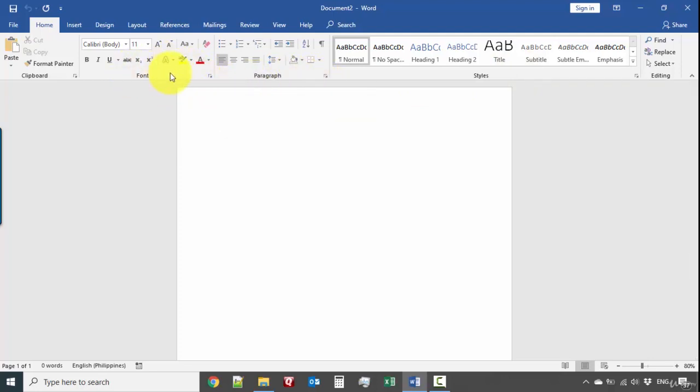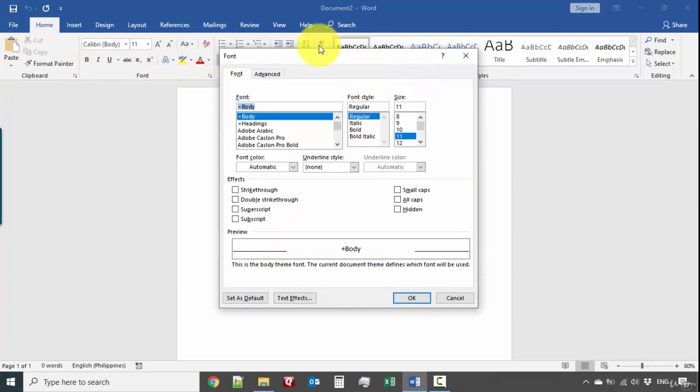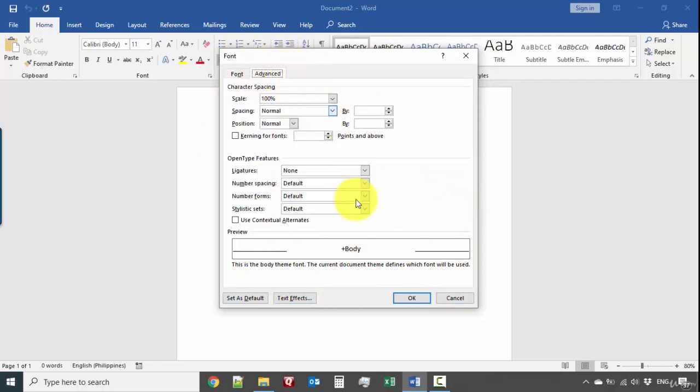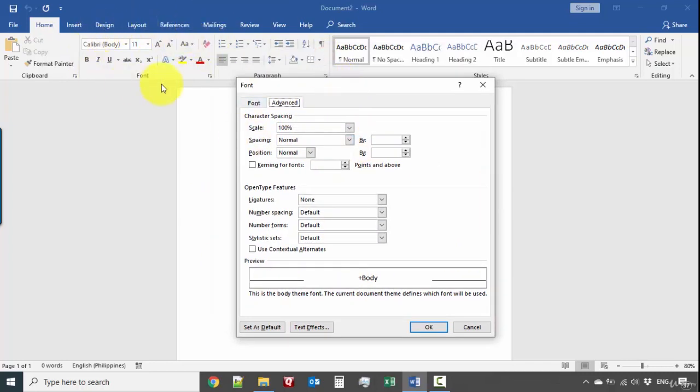So for example, for the font, if we click on this one, it's going to show you a separate panel, and there's the complete set of features or options that you could do with your fonts. We have the advanced options as well, that you wouldn't be able to see over here.